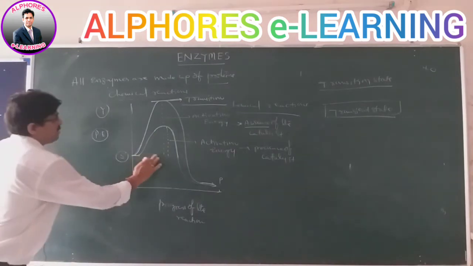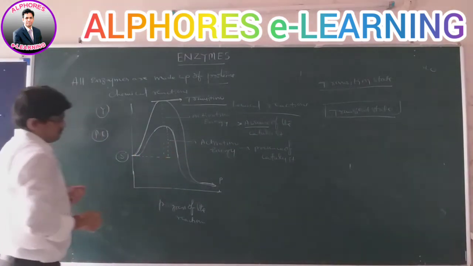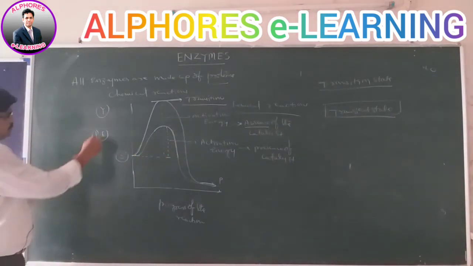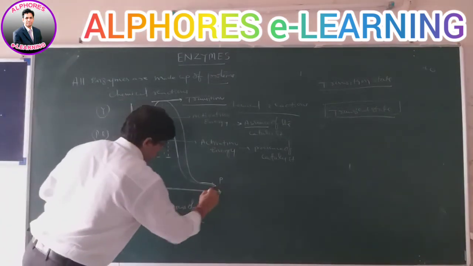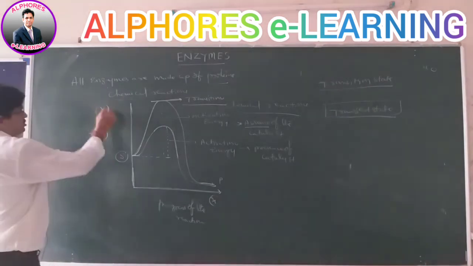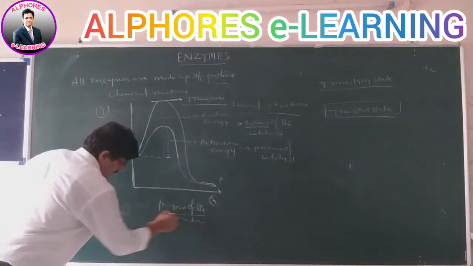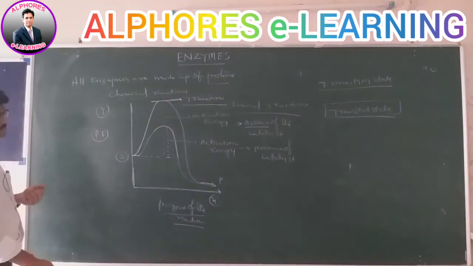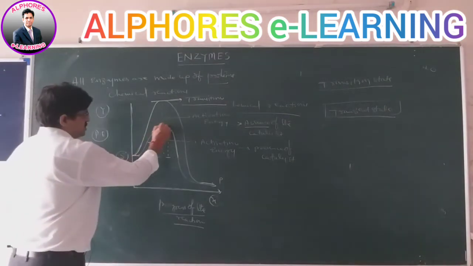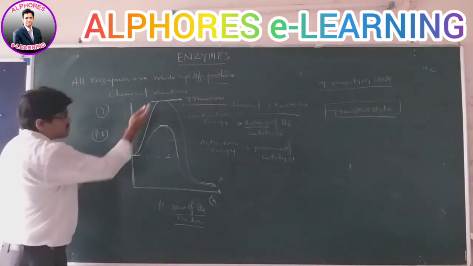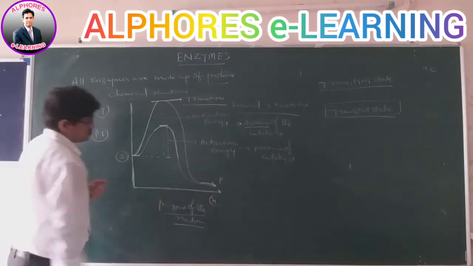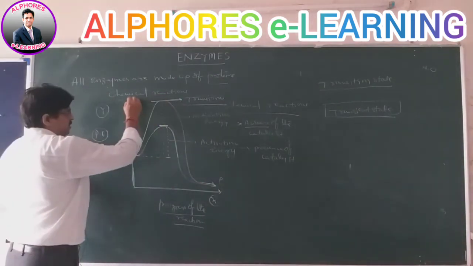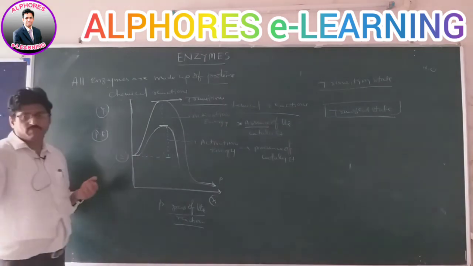Now in the graphical representation, we can see that clearly. This is the potential energy on the y-axis, and this is the x-axis, the progress of the reaction. These are the transition states, where the maximum reaction happens, substrates are converted into products, and products are formed. Up to here, the maximum rate of reaction is taking place.